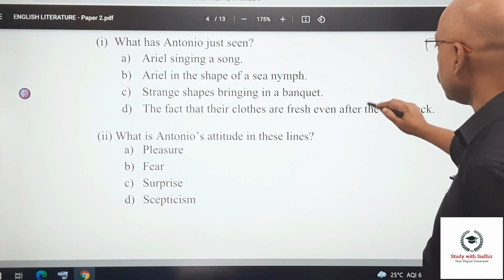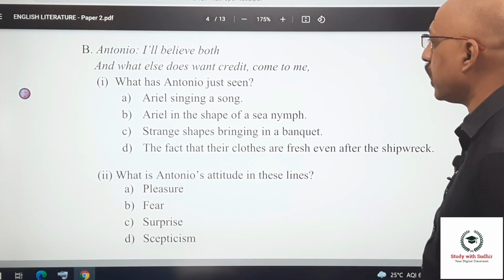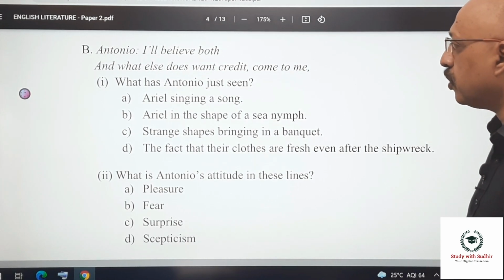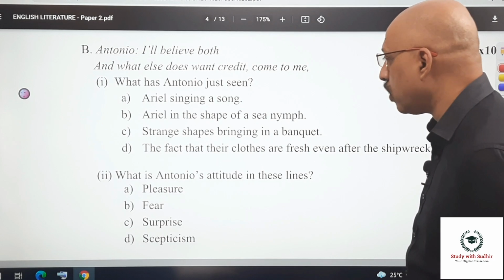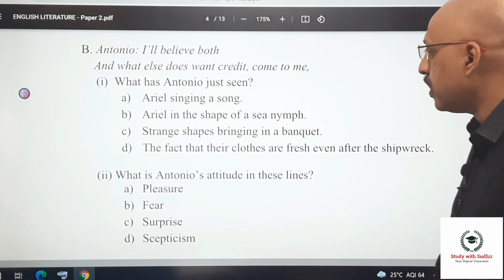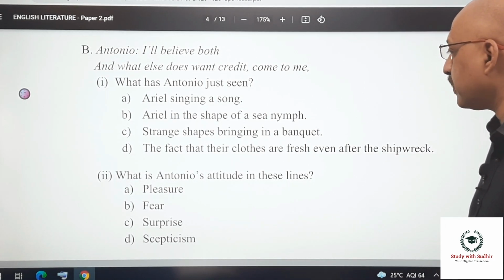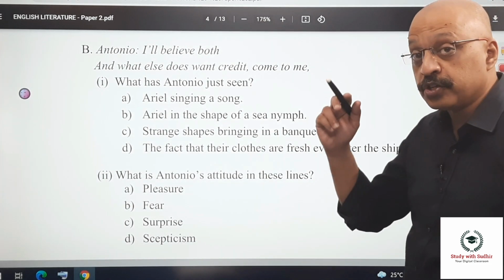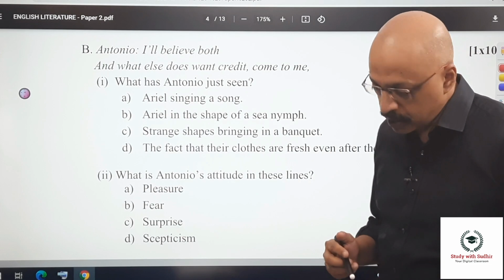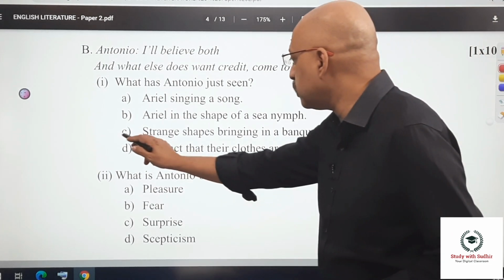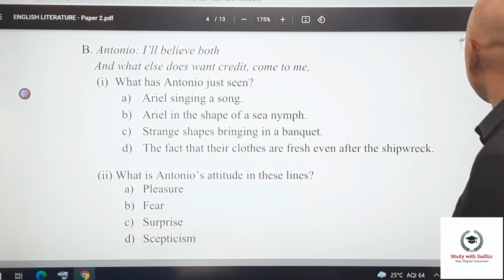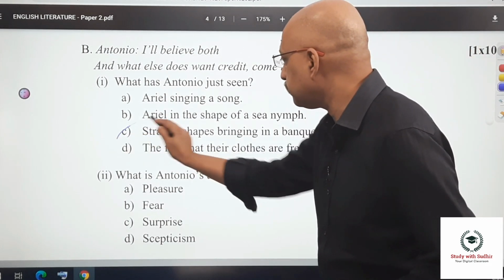Antonio. What is he saying? I'll believe both, and what else does one credit come to me? What has Antonio just seen? Ariel singing a song, Ariel in the shape of a sea nymph, strange shapes bringing in a banquet, the fact that their clothes are fresh even after the shipwreck. Now, this is something which was mentioned by Gonzalo, right? So, the correct answer is strange shapes bringing in a banquet. That is the right answer out here.